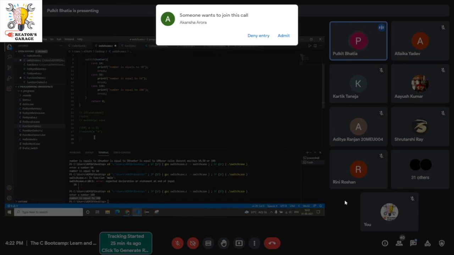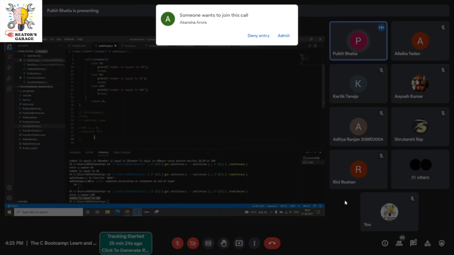Then again, as I said earlier, editing is very easy in case of switch case, because when you are a developer writing the code, you will probably remember all the cases in the switch case, and you can easily edit the cases.